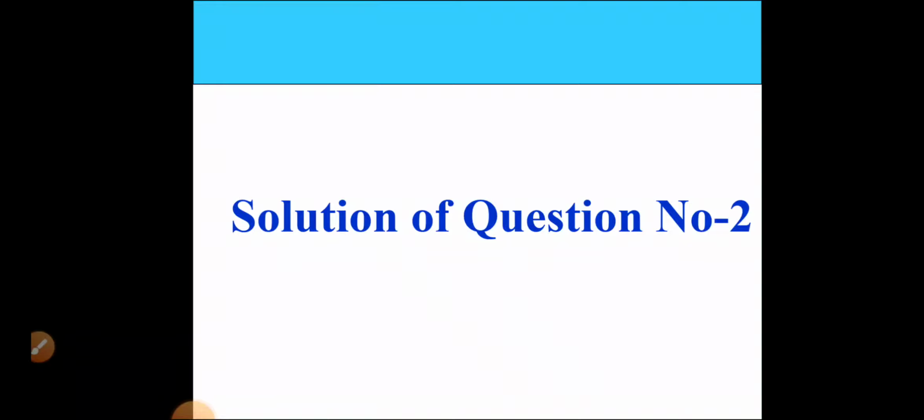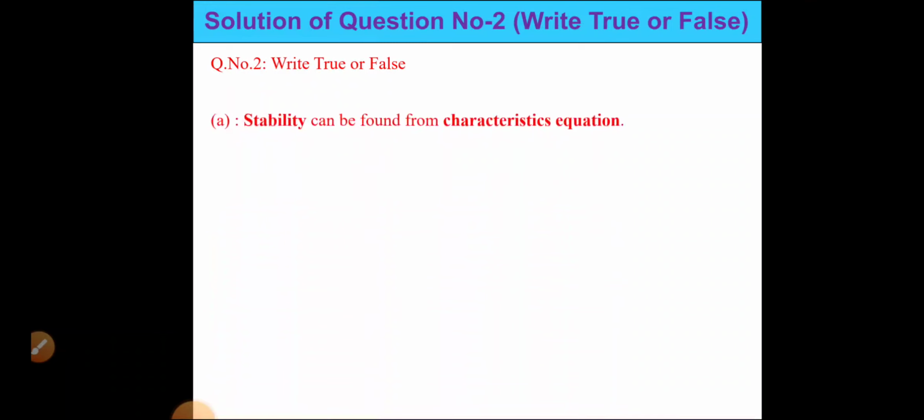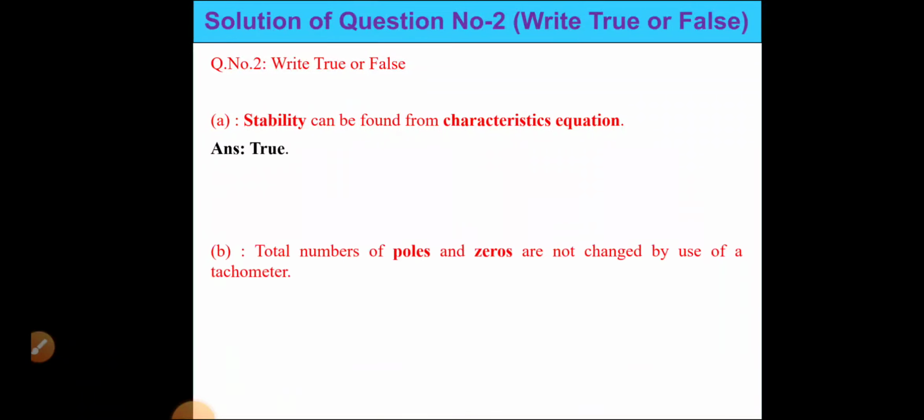Next, solution of question number 2, write true or false. So first question, stability can be found from the characteristics equation. Yes, from the characteristics equation we can find the stability. So this statement is true.